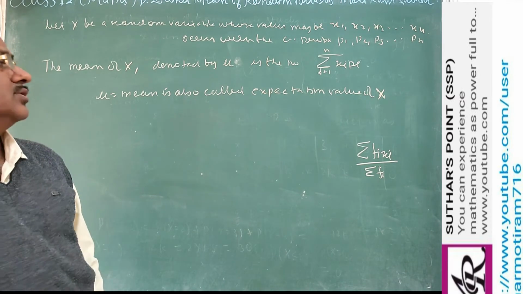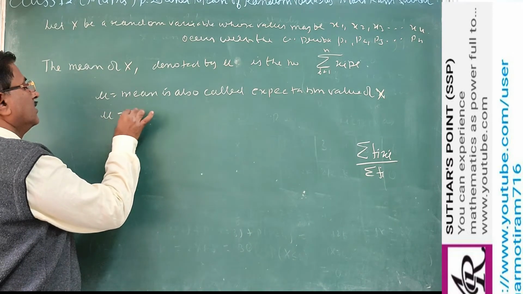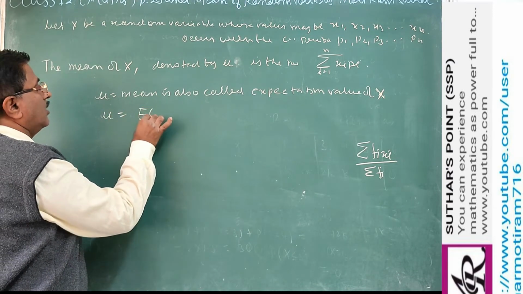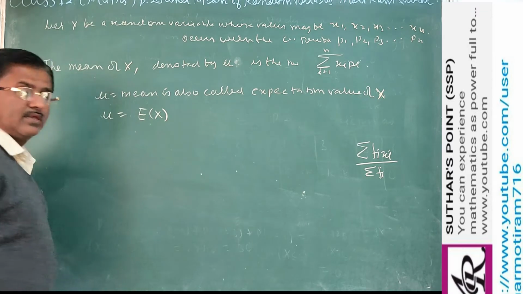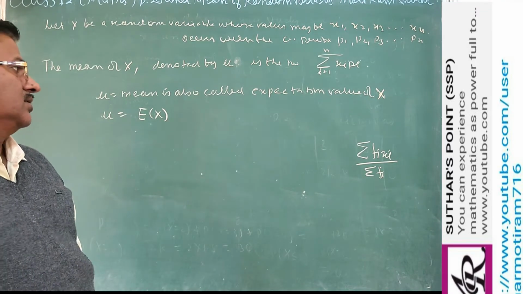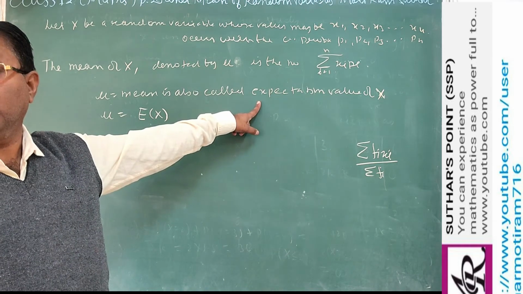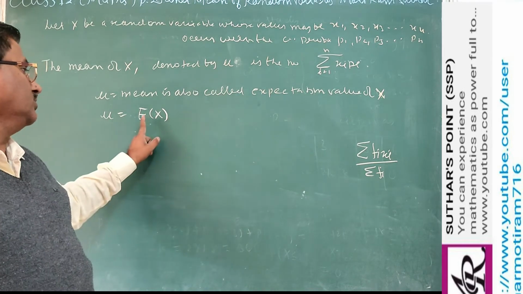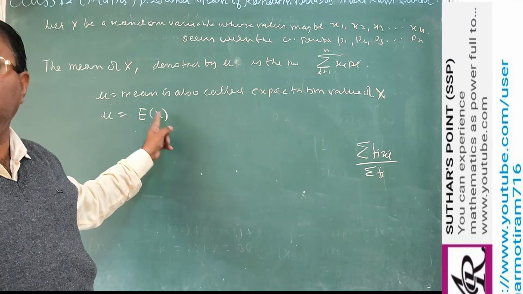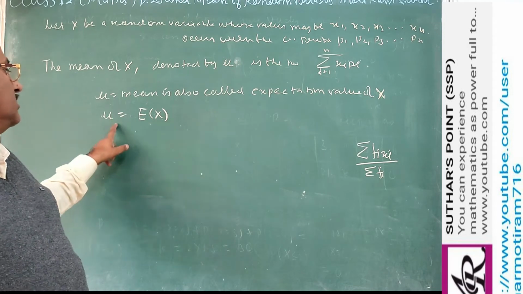That's why sometimes we write the mean also as E of X, where capital E stands for expectation. So we use a new symbol, E of X, that is the mean.